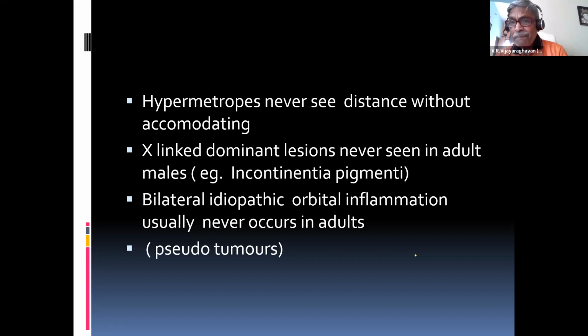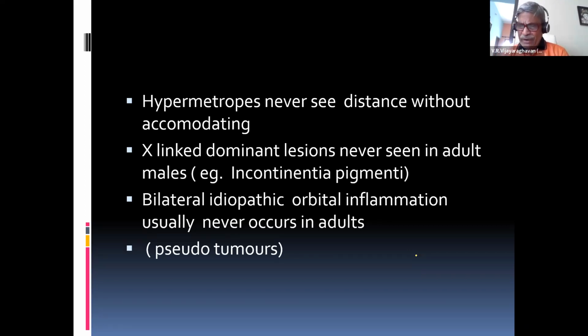In hypermetropes, the parallel rays of light, when the eye is at rest, that means not accommodating, fall behind the retina. Parallel means what? Coming from distance. When the rays from distance are falling behind the retina, the near rays will fall even further behind. That means hypermetropes cannot see distance, and cannot see near also, unless he accommodates.